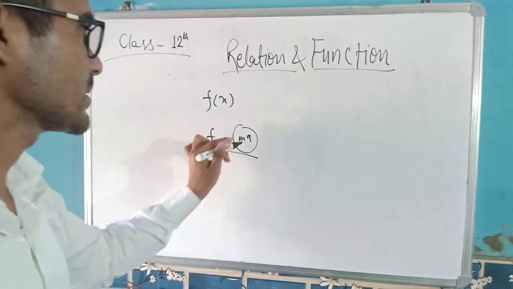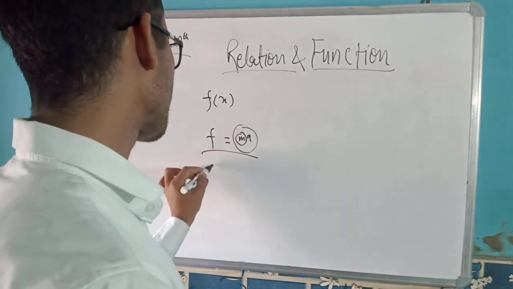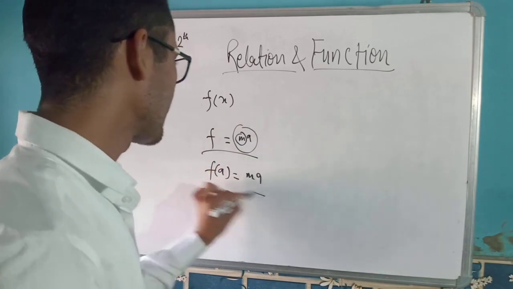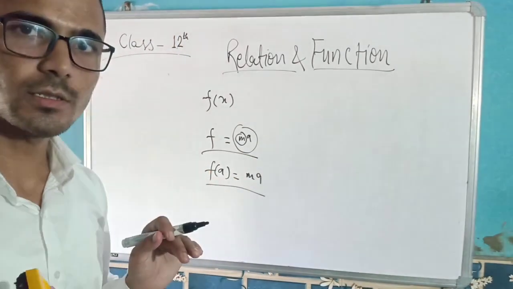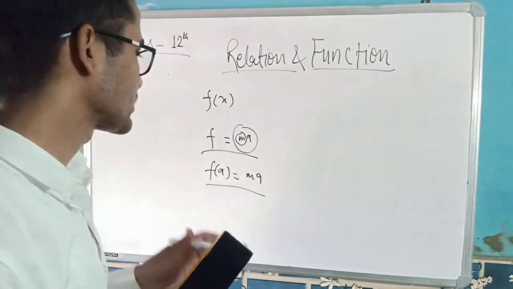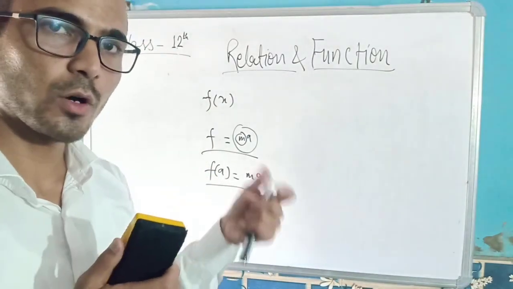We can say mass is fixed, acceleration is going to change. We can say F is a function of A, from F equal to ma. Means force is a function of acceleration, right? So it depends on acceleration. If acceleration is more, the force exerted upon the object will be more.